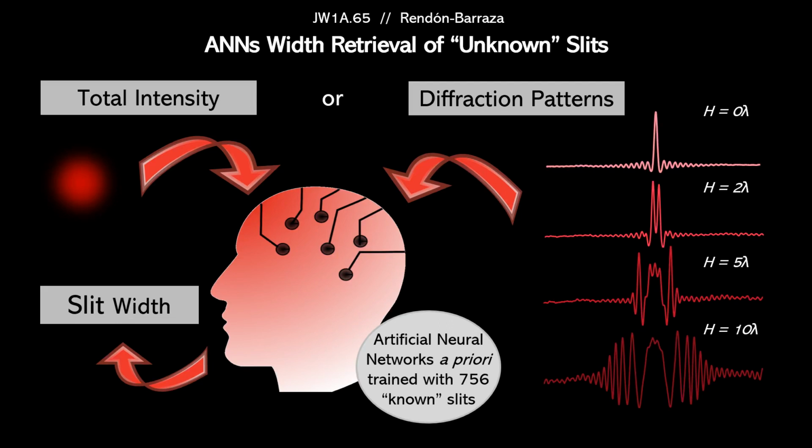We can train an artificial neural network with 756 known slits, that is, the total intensity or the diffraction pattern have been fed to a neural network together with the real width of the slit. We measure the width of the 84 remaining slits with the trained neural networks. We have performed 100 realizations for each type of measurement and for each height.